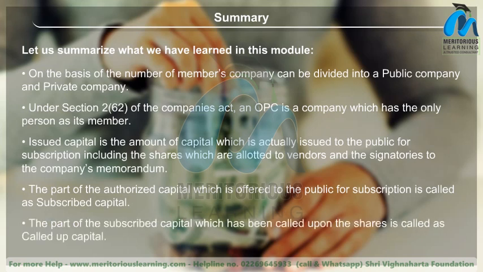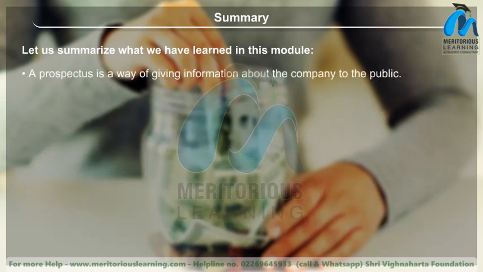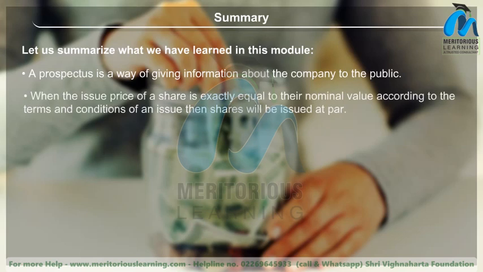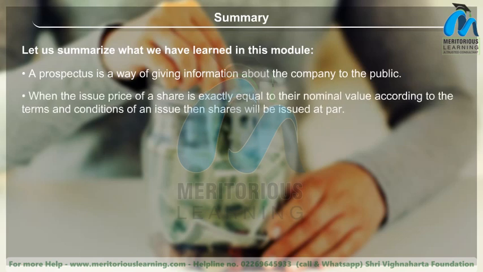The part of the subscribed capital which has been called upon the shares is called called-up capital. A prospectus is a way of giving information about the company to the public. When the issue price of a share is exactly equal to its nominal value according to the terms and conditions of an issue, then shares will be issued at par.